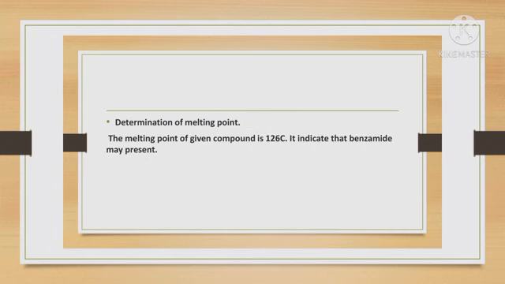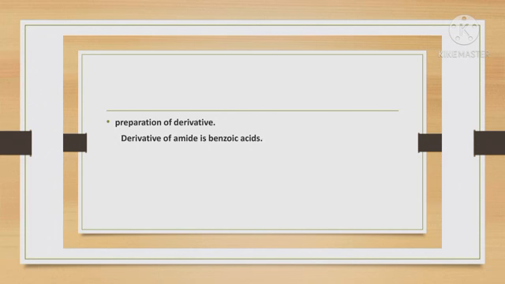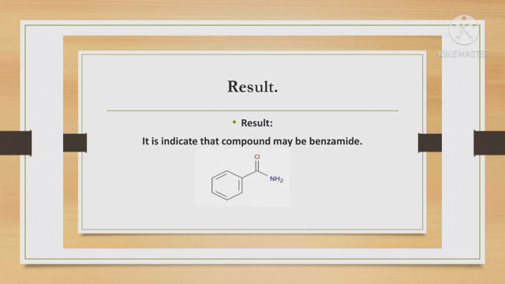Determination of melting point. The melting point of the given compound is 126 degrees Celsius. It indicates that benzamide may be present. Preparation of derivative. The derivative of amide is benzoic acid. Melting point of derivative: found to be 122 degrees Celsius. Now the last part of this experiment is the result. On the basis of all the tests taken from the given sample, it indicates that the compound may be benzamide.